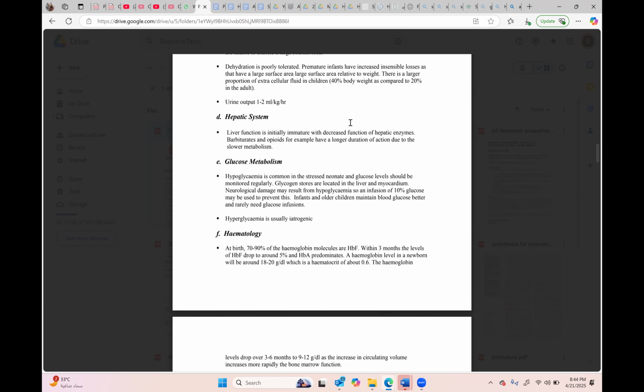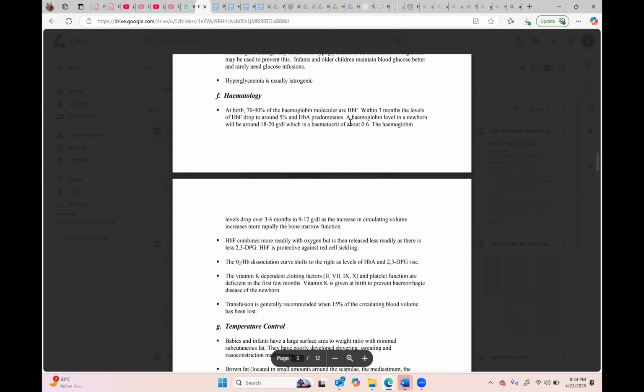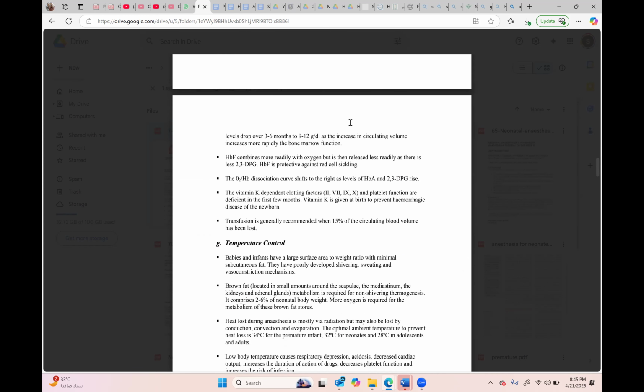Yes, because they tend to have a problem in glucose metabolism, so they can tend to become hypoglycemic. Okay. Then they can have some fetal hemoglobin, and there is physiological anemia around 3 to 6 months. And then what else? Yes, vitamin K dependent factors. Platelet function is deficient in the first few months, so you need to give vitamin K.